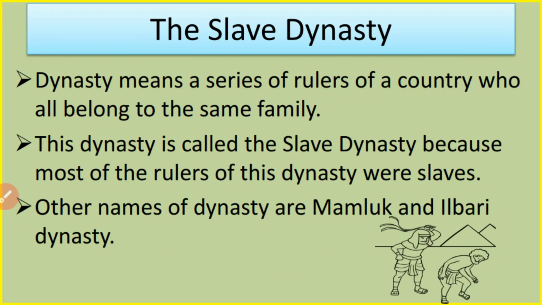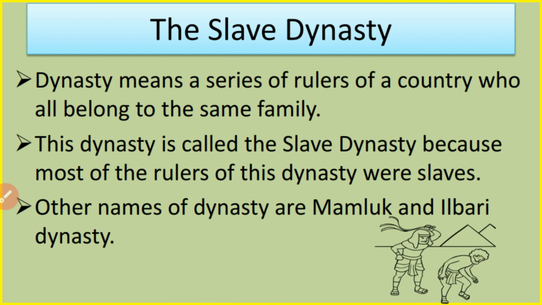Now, dear students, let's study about the first dynasty of this period. The first dynasty of this period was the Slave Dynasty. But before talking about the Slave Dynasty, you should know the meaning of the word dynasty. Dynasty means a series of rulers of a country who all belong to the same family. In simple words, we can say that when the rulers of the same family rule for a very long time, then that is called a dynasty.